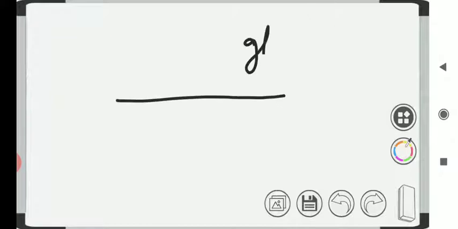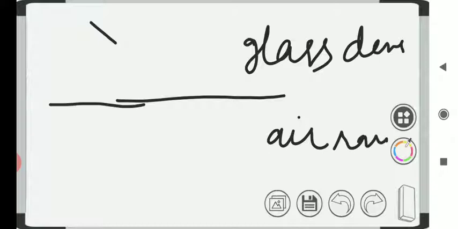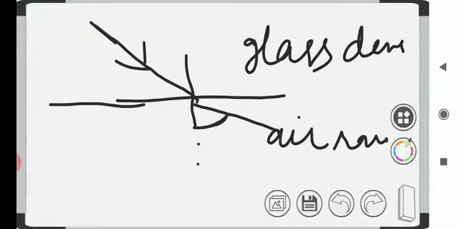And in the second case, for example, this is glass and this is air. Glass is a denser medium for light, and air is a rarer medium. We discussed this in the previous video also. When a ray of light passes from denser to rarer medium, then it will bend away from the normal. This bending of light is known as the refraction of light.